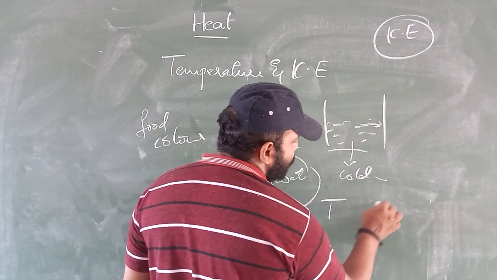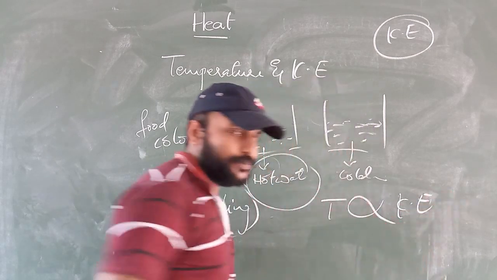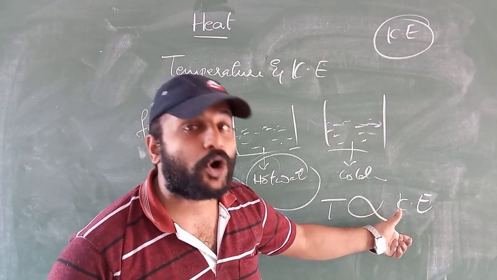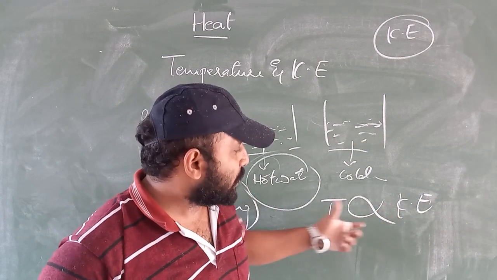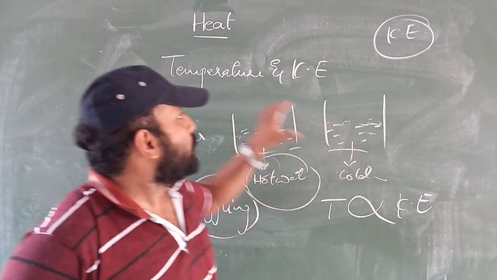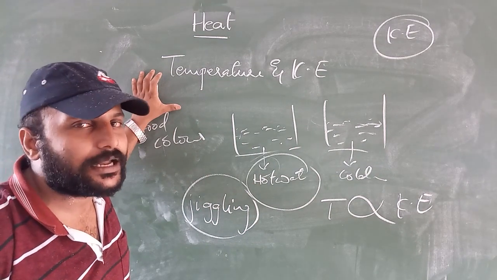Temperature of an object will always be directly proportional to the kinetic energy of the object. Understood? So if the temperature of the object is more, kinetic energy of the molecules present in the object will be more. If the temperature of the object is less, kinetic energy present in the object will be less. Through this, we can say that temperature of an object is always directly proportional to the kinetic energy of the system.